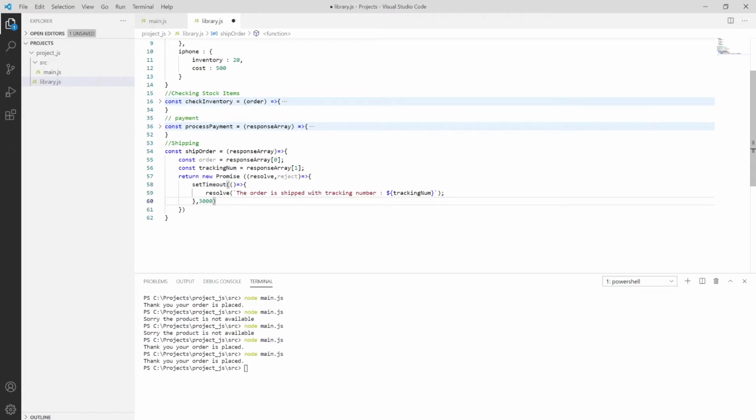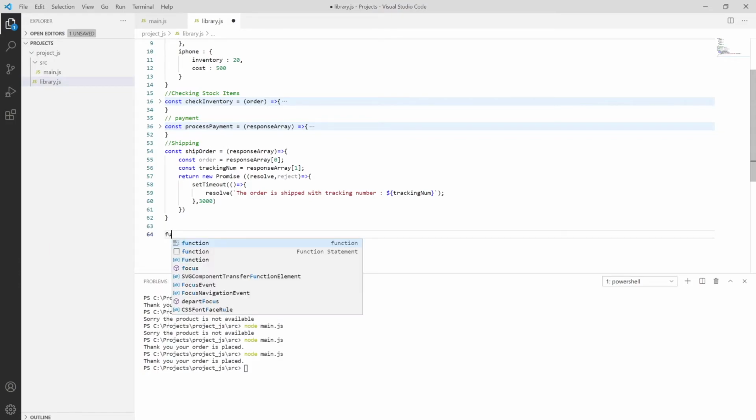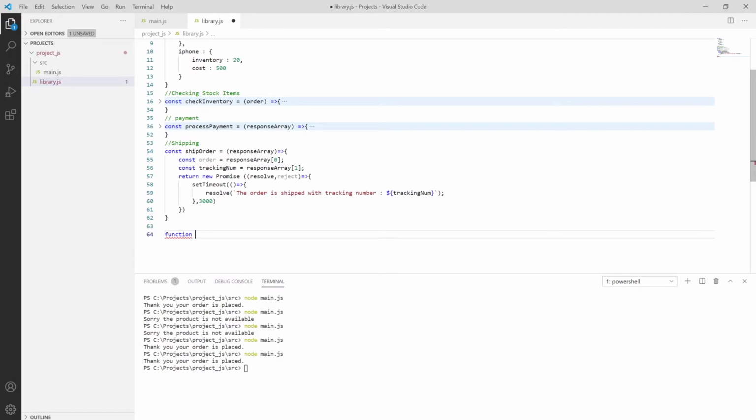Save it using Control S, and then for generating numbers, I'm creating one function called generateTrackingNumber.